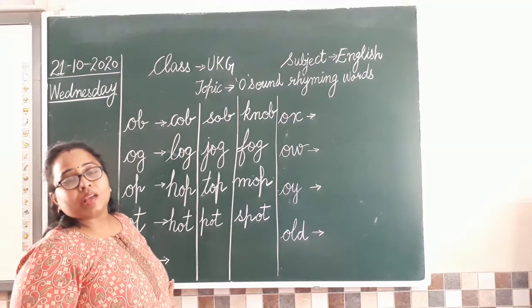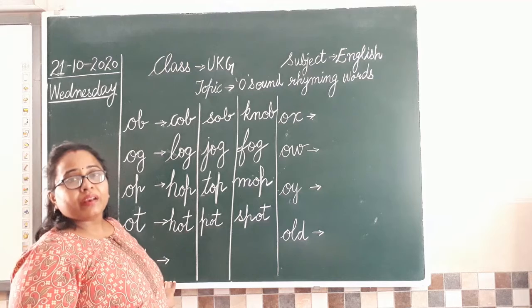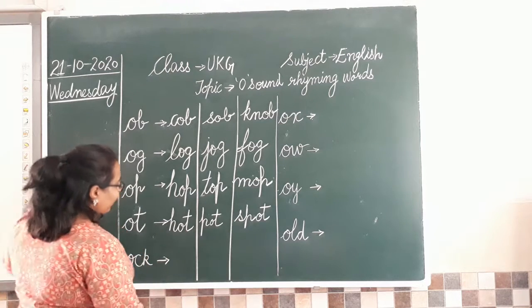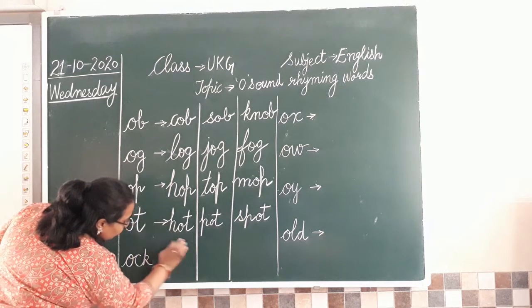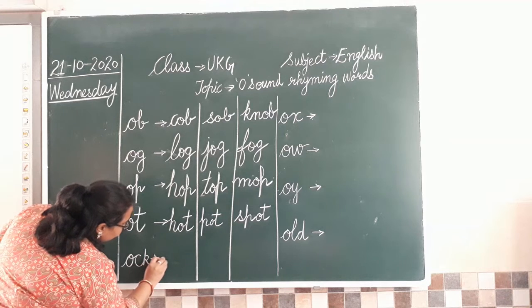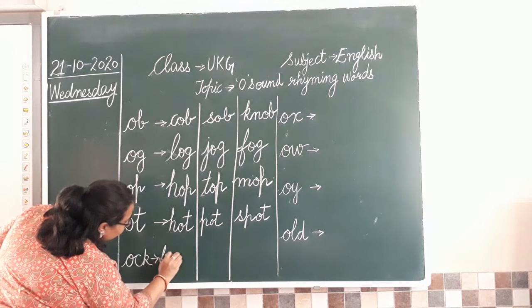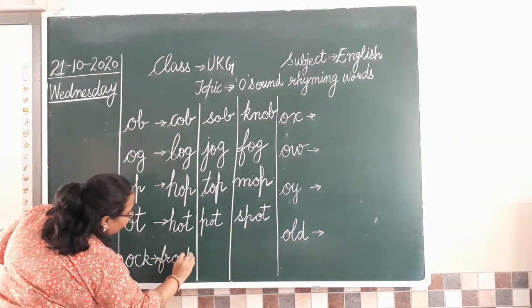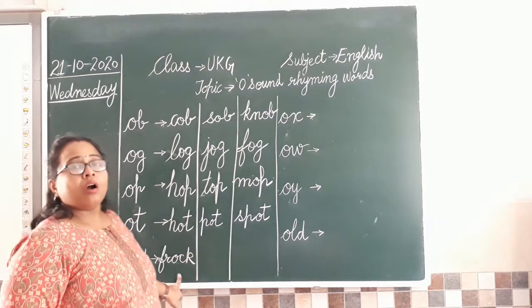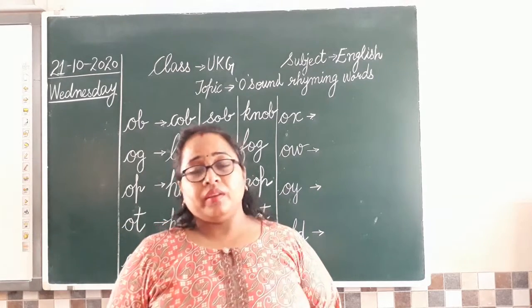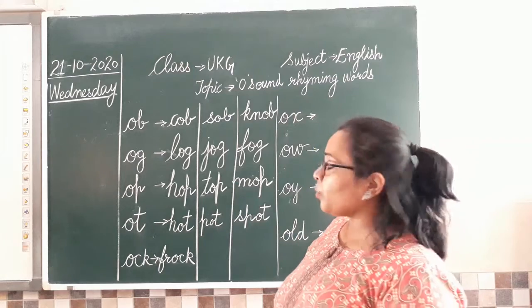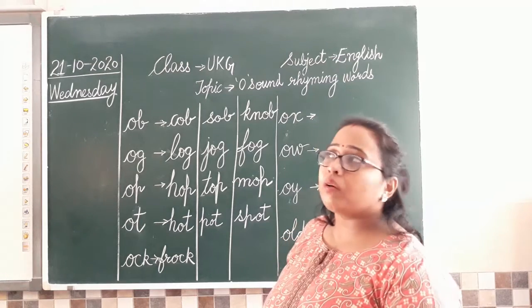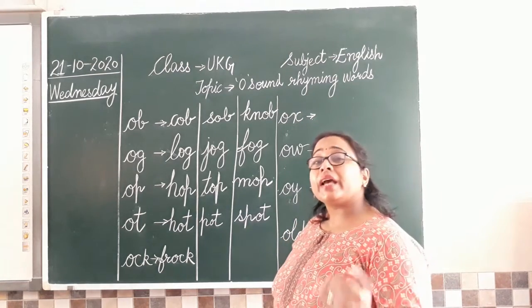Next we have the ock sound. Yes, tell me the ock sound. So what do girls wear at home? Frock. Yes. So we'll write that word now. Frock. Isn't it? Now next what do we have? Something hanging on the wall and we see time in that.